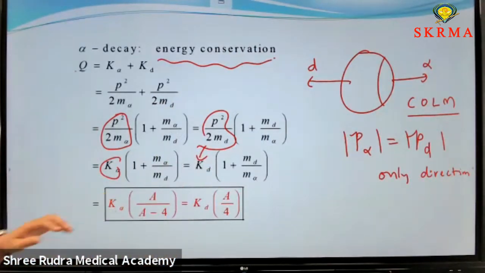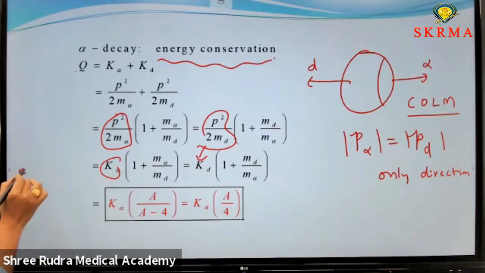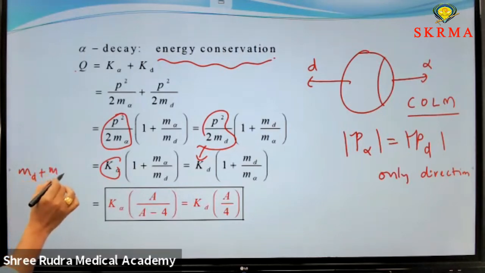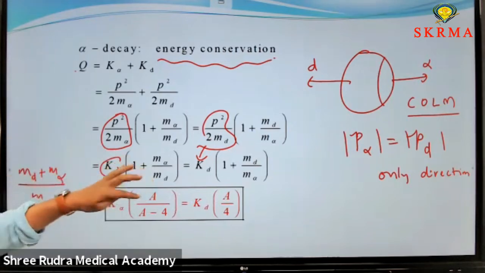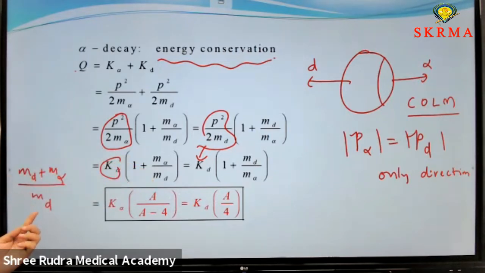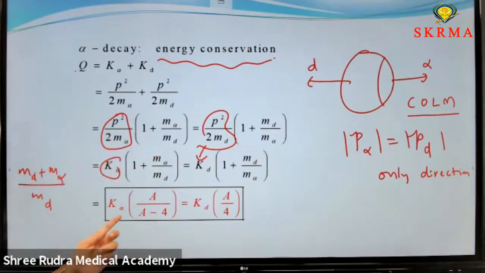This is K alpha into, if you come to this equation, 1 plus m alpha by md. The equation can be written as md plus the mass of the alpha particle, by md. This is the total mass, capital A. As the alpha particle is released, the mass of the daughter nucleus is A decreased by 4, A minus 4.